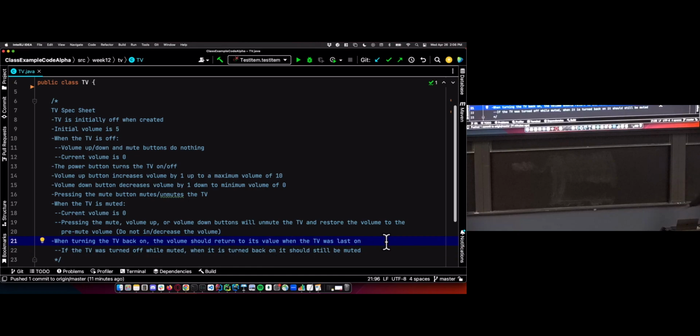So that's our spec sheet. That's what we want to implement. These are all the features. On the other side of things, of course, I got this by just playing with TVs, and then chose 0 and 10 for the limits of the volume.